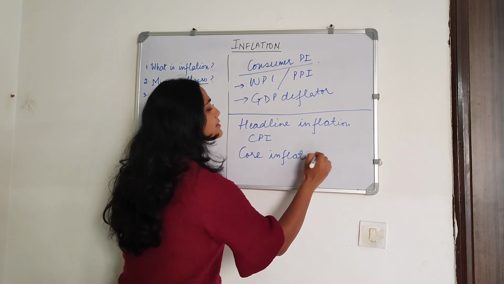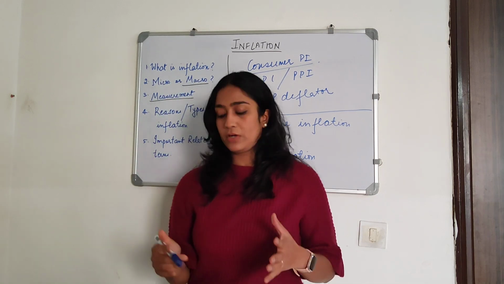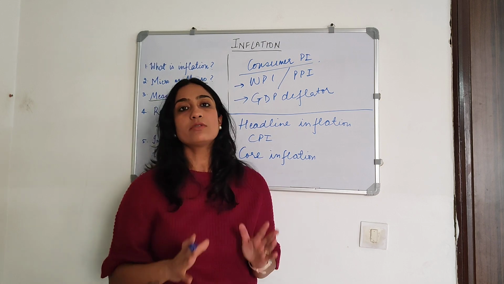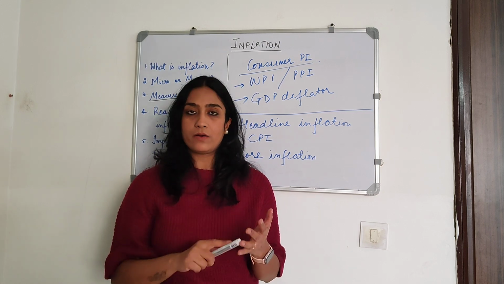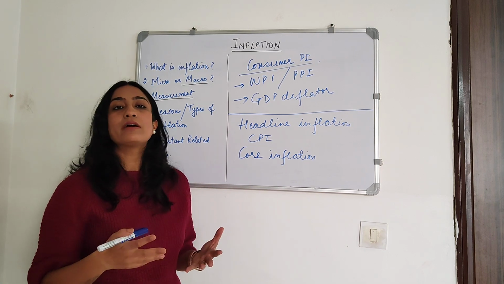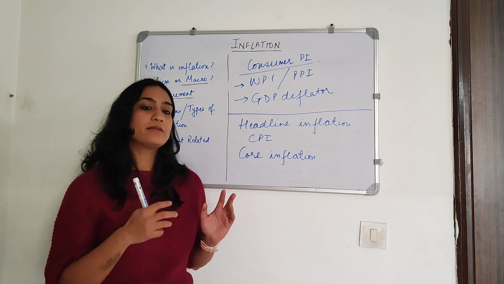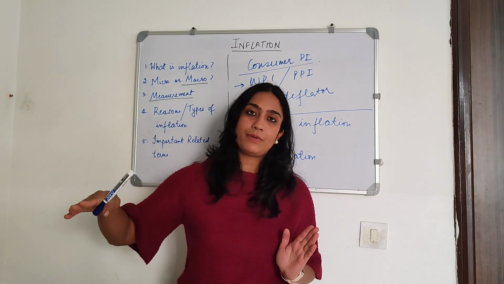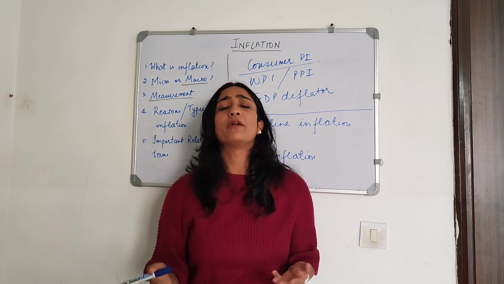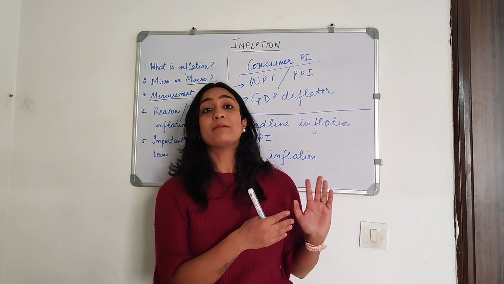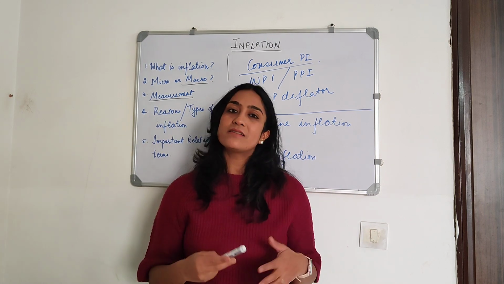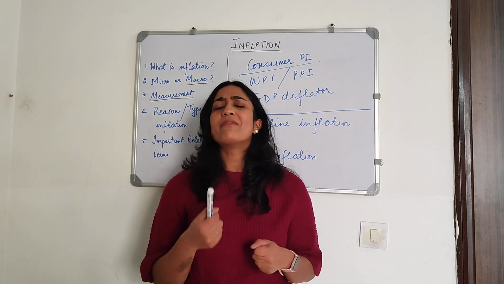So core inflation is basically when you remove two volatile sectors from the basket of goods and services, and those two sectors are food and energy. So items from the food and energy sector are removed. Why? Because these two sectors are very volatile in terms of prices. Their prices depend on a lot of things along the supply chain. For example, fuel can be very volatile because most of the fuel in India is imported, right? 85%. So it becomes very sensitive to developments in the world.